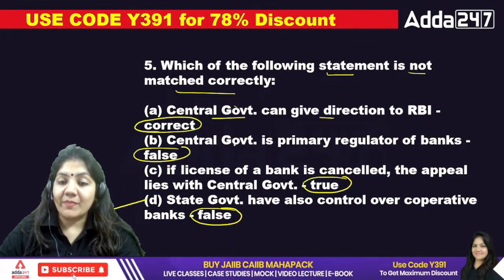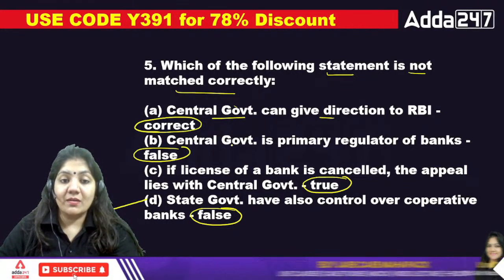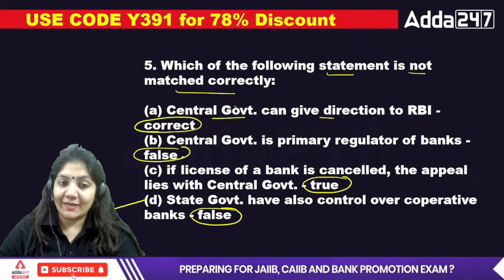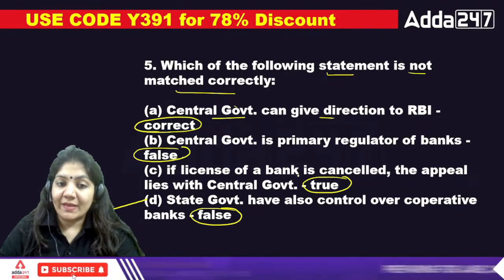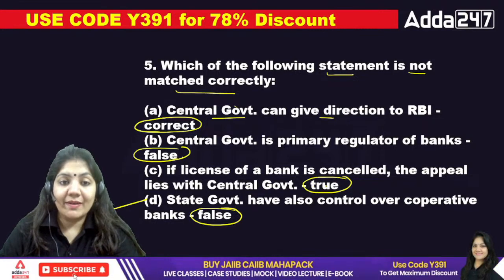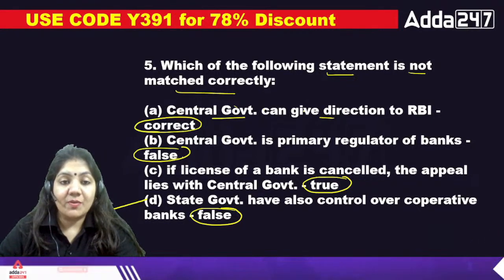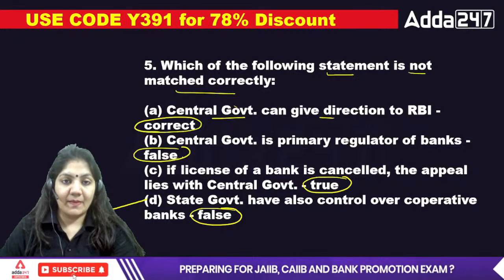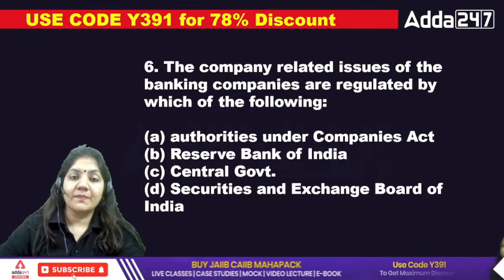And who is the primary regulator of the bank? That is RBI. Okay, so that statement is false. Exactly. If the license of a bank is cancelled, appeal lies with the central government. Absolutely right. The central government can give direction to RBI. This is correct. So that's why D is the right answer. Okay, next.